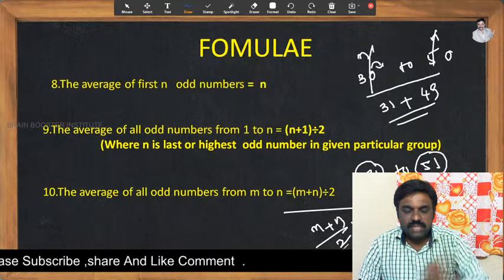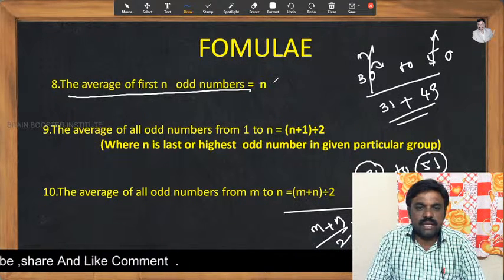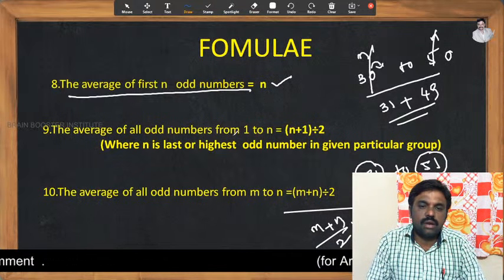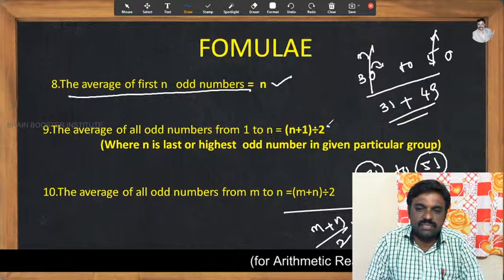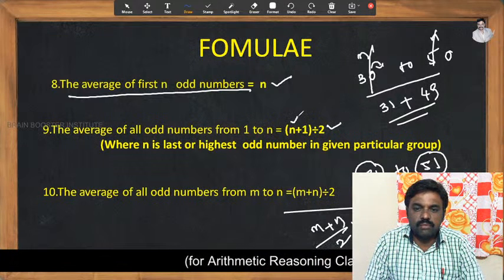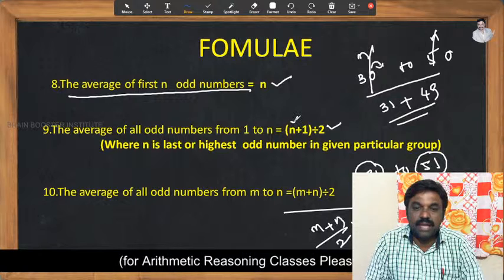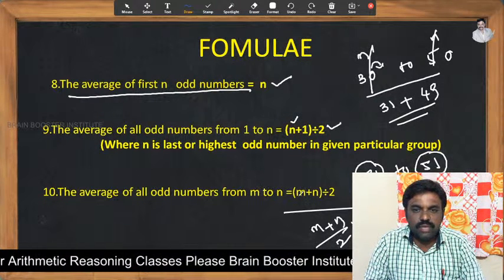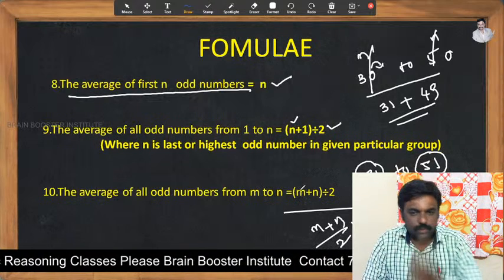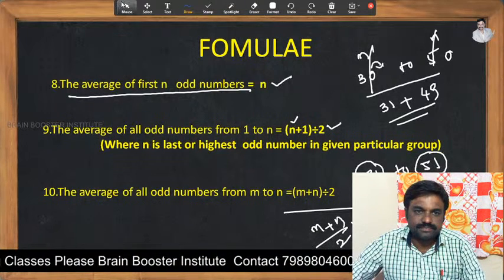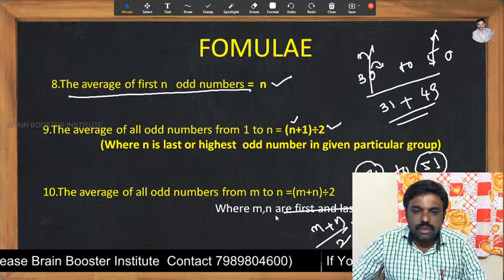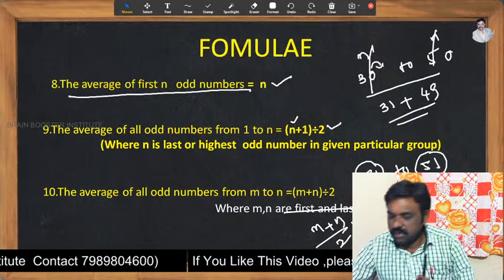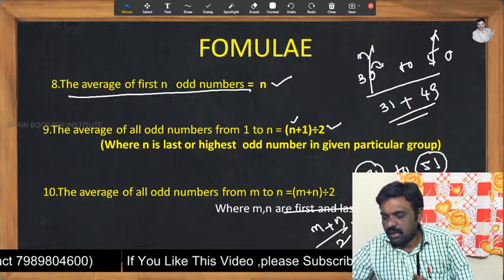So once again I repeat, the average of the first n odd numbers is n. Directly we can write n. The average of all odd numbers from 1 to n is n plus 1 by 2. The n value must be the last or highest odd number. And the average of all odd numbers from m to n is m plus n divided by 2, where m and n are the first and last odd numbers.